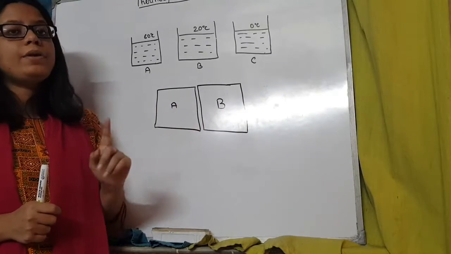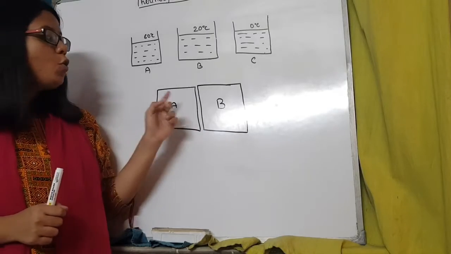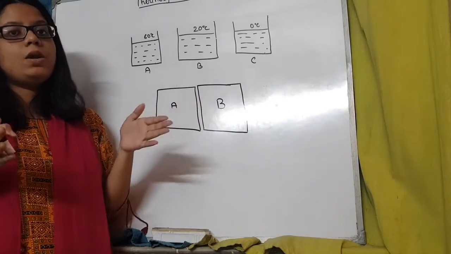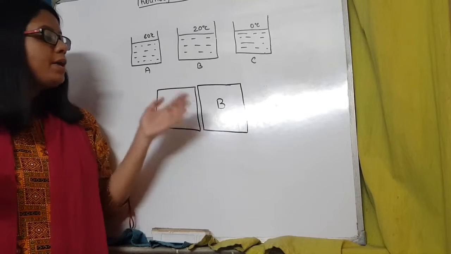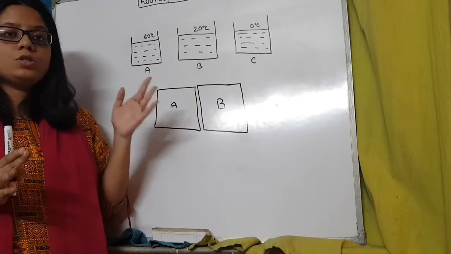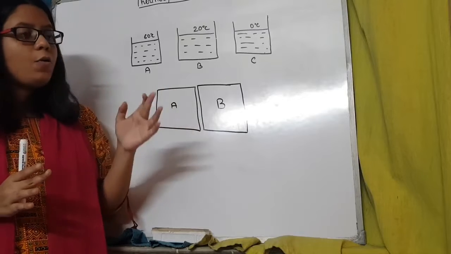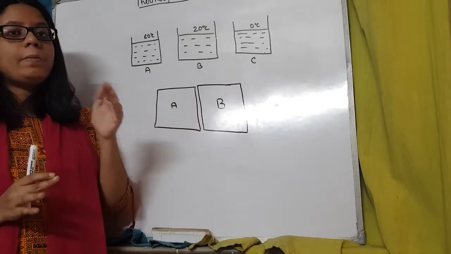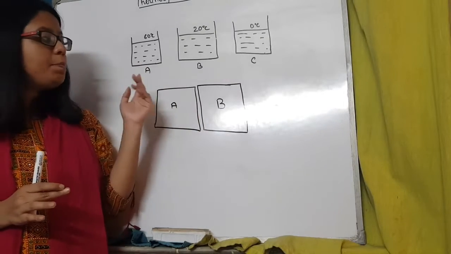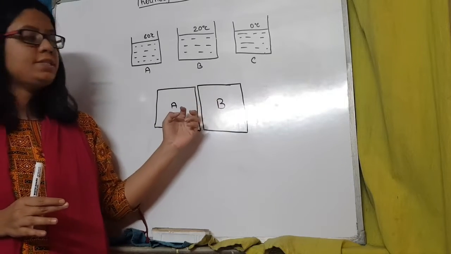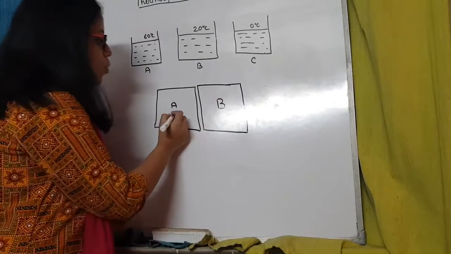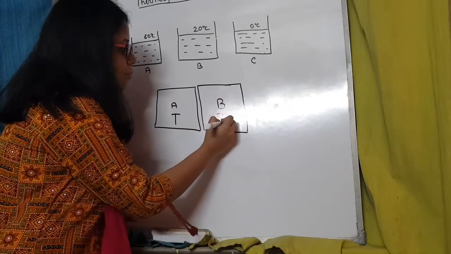Now, thermal equilibrium is said to have been reached when two bodies which have unequal amounts of heat are joined together. Heat flow was going on between them, but after a certain point of time, the heat flow stops. When thermal equilibrium is reached, the parameter that becomes constant, that becomes the same in both of these bodies, is known as temperature.